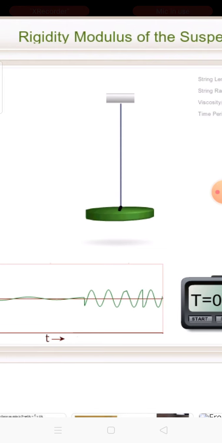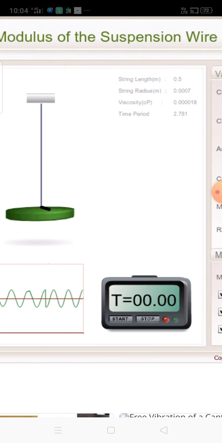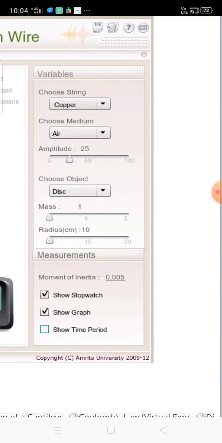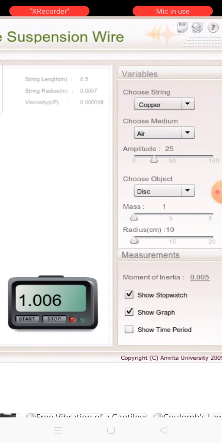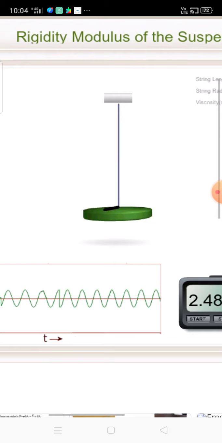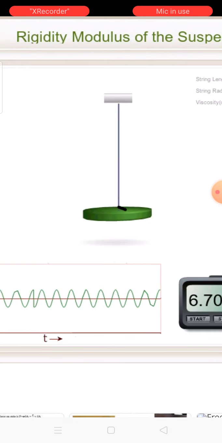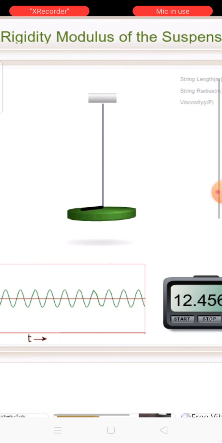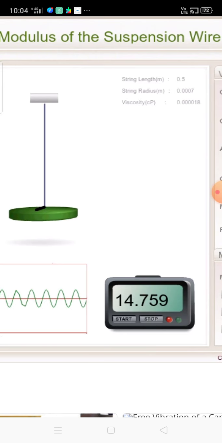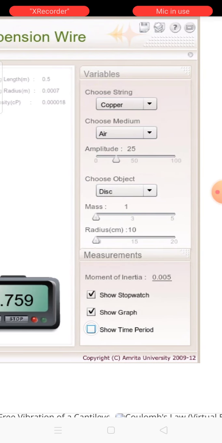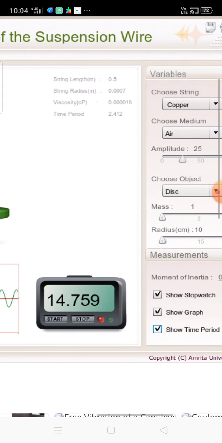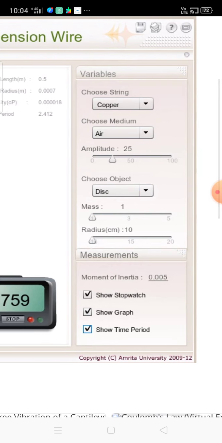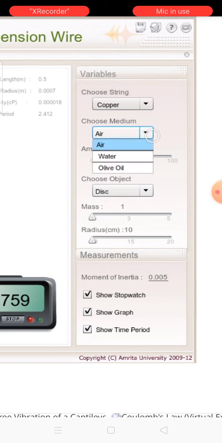Again you see time is 0, and I am starting the time. With show time period off, I start the time and it operates. So it is oscillating. When it is oscillating, the disc is twisting in either direction, very clearly and recognizable, and time is changing. Again I stop this process and show the time period. You notice that the time period is changing. Remember I am using air as the medium. Now I am changing it to water.